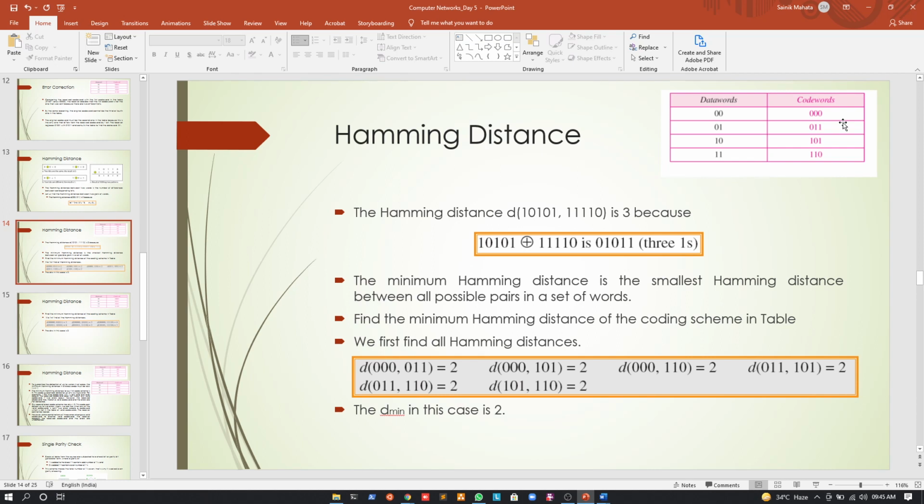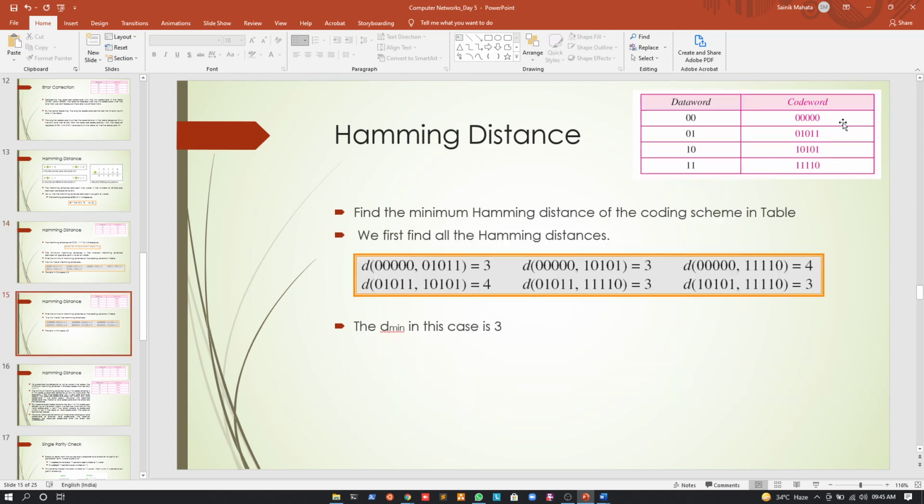If there were 2 bits of errors, then this coding scheme was unable to detect that error, right? So just refer to your previous class slides. Okay. Similarly, again, if you refer to your previous class slides, you can see that we have said that using